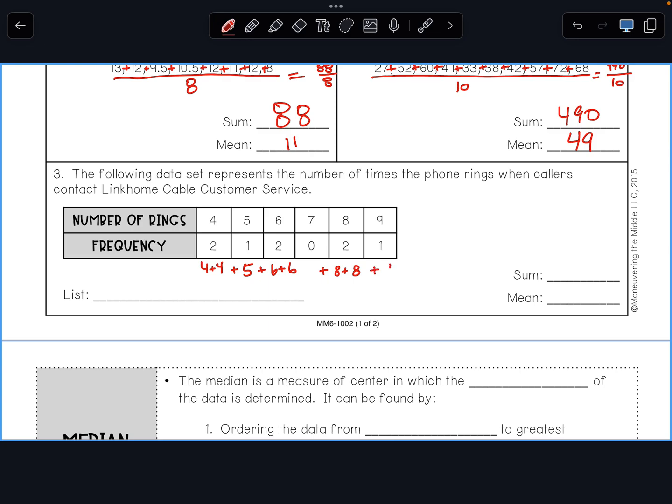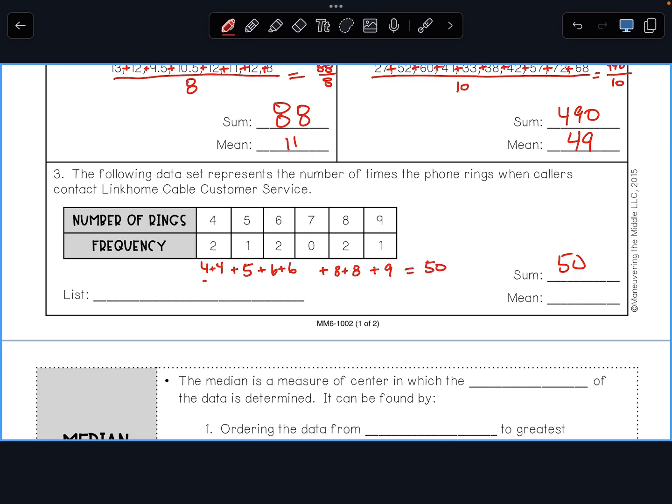And 1 person had it ring 9 times. So how many total? This is 4 plus 4 plus 5 plus 6 plus 6 plus 8 plus 8 plus 9. 8 plus 5 is 13. 13 plus 6 is 19, that's 25. 25 plus 8 is 33. 33 plus 8, 41. 41 plus 9 is 50. So the sum is 50.